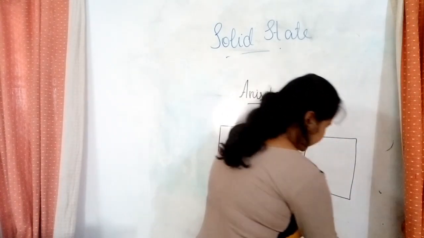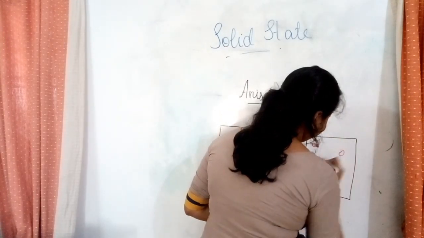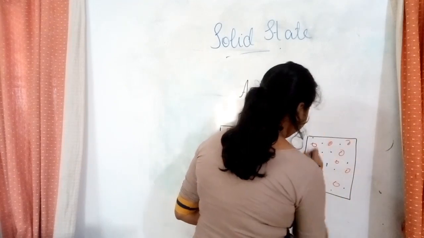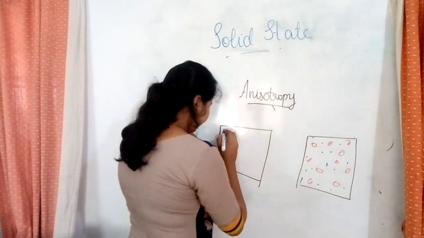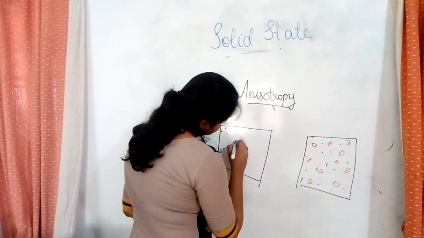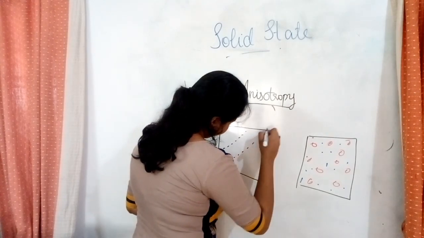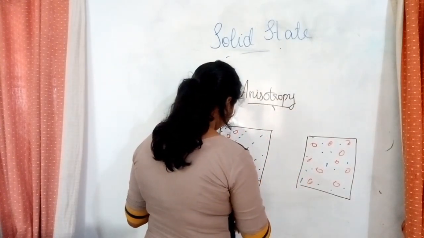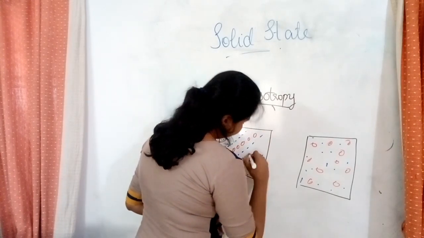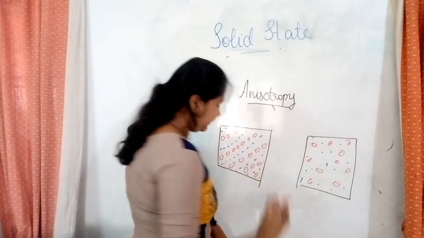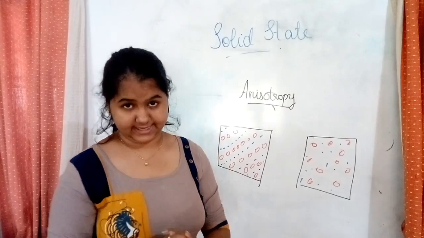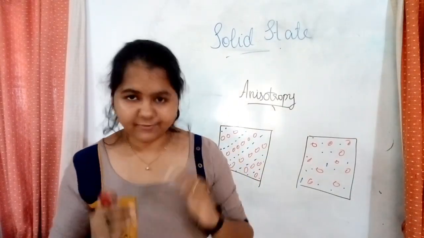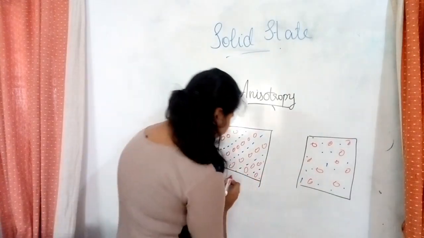Let's draw the amorphous solid and the crystalline solid quickly. Now, if you take a quantity, for example refractive index, and measure it in any direction, will you get the same value for a crystalline solid? This is crystalline, this is amorphous.